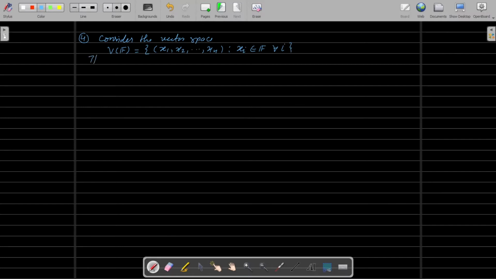Then the dimension of this vector space over the field f is equal to n, where u1, u2, up to un is a basis set of the vector space V.